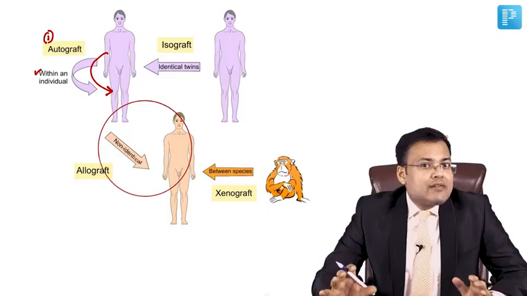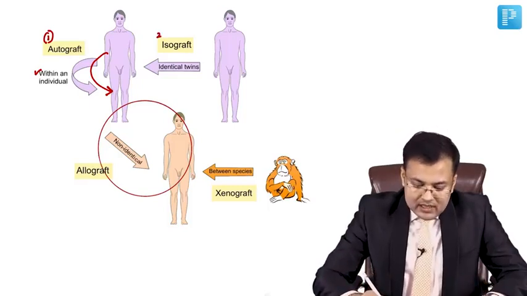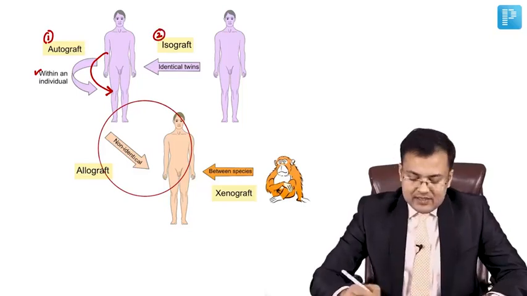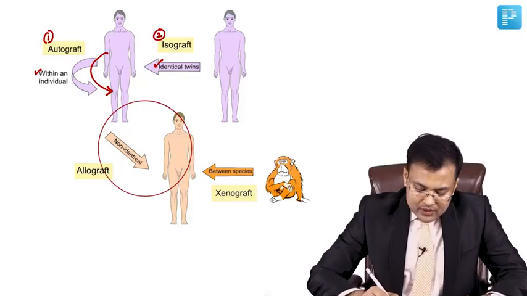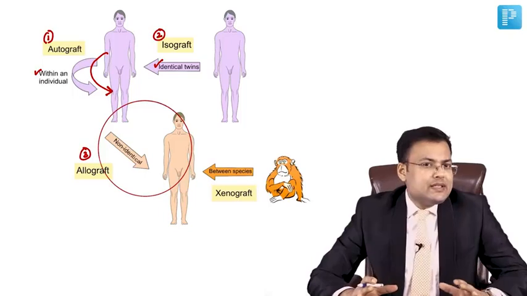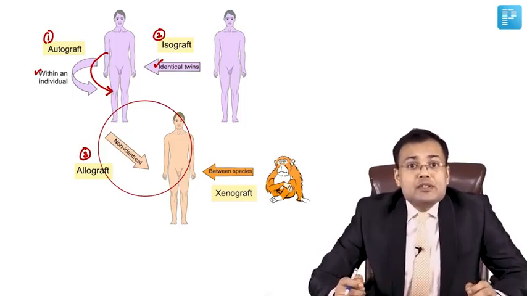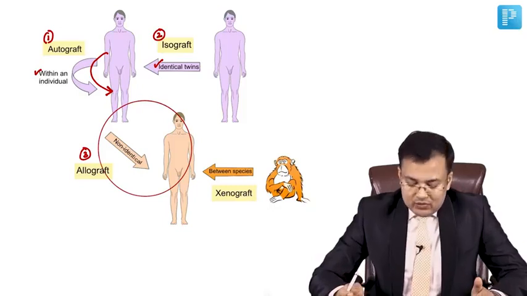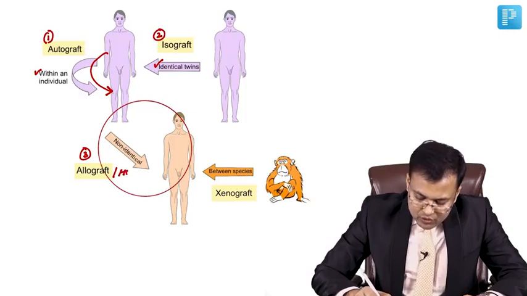Whenever the graft is taken from an identical twin, this is known as isograft. Third type is whenever some family member is going to donate the organ. It means the organ or graft is taken from the same species, and this is known as allograft. This is also known as homograft.